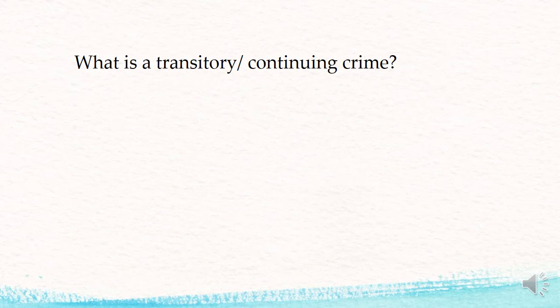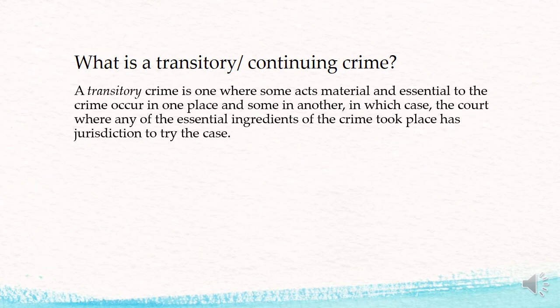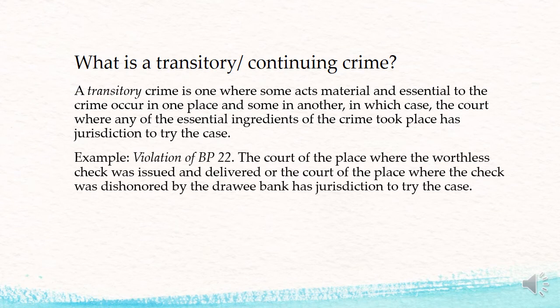What is a transitory or continuing crime? A transitory crime is one where some acts material and essential to the crime occur in one place and some in another, in which case the court where any of the essential ingredients of the crime took place has jurisdiction to try the case. For example,